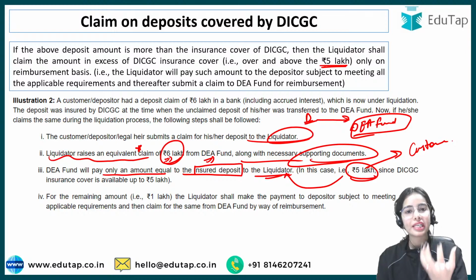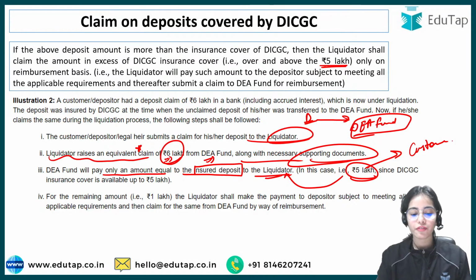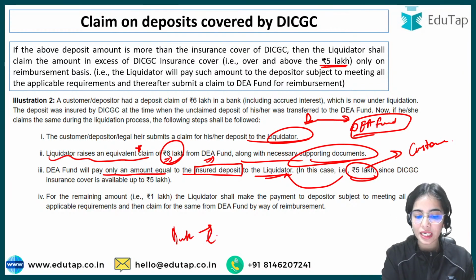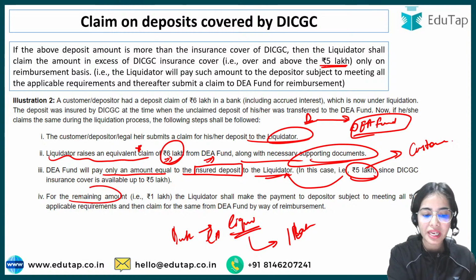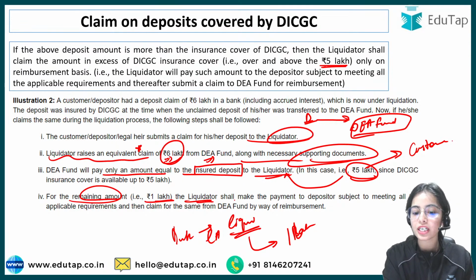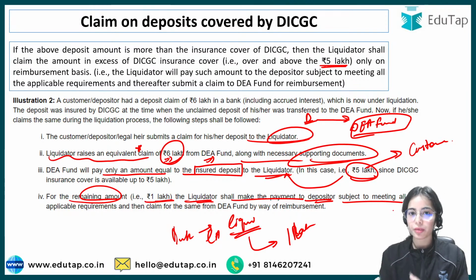So if the liquidator finds that the liquidator has the capacity, has the liquid assets from the bank, if the bank has left some liquid assets with the liquidator, then the liquidator will pay back this 1 lakh rupees. So for the remaining amount, that is 1 lakh, the liquidator shall make the payment to the depositor subject to meeting all the applicable requirements.